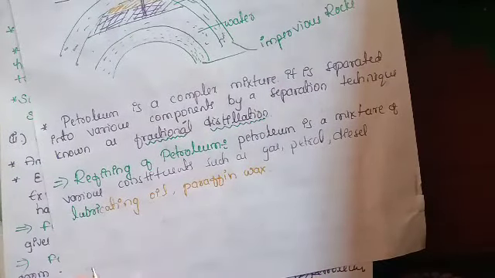We already said that petroleum is a mixture of various constituents, and we separate them by the process called refining.